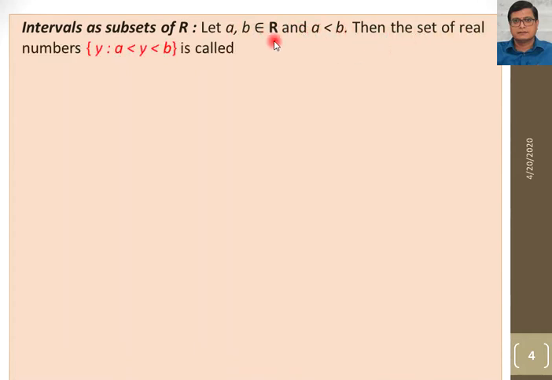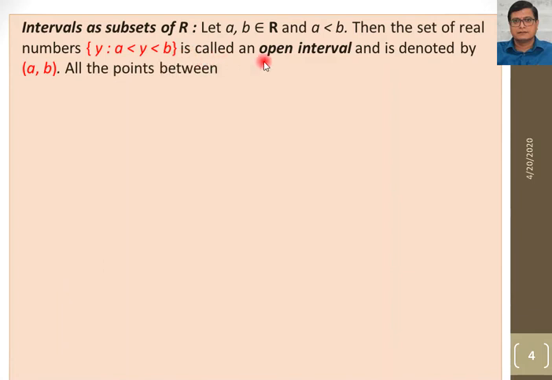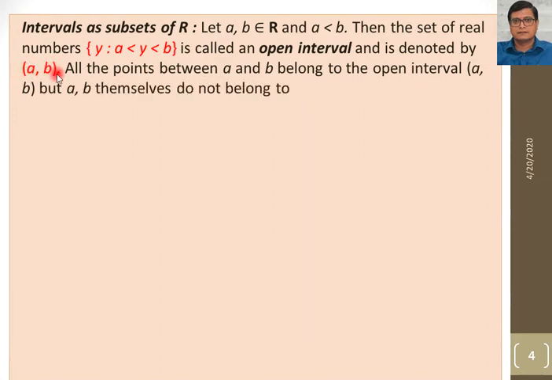Then the set of real numbers y such that y is greater than A and less than B is called an open interval and is denoted by (A, B). This is the way to write the open interval. We take this small bracket, then A and B. All the points between A and B belong to the open interval (A, B), but A and B themselves do not belong to this interval.